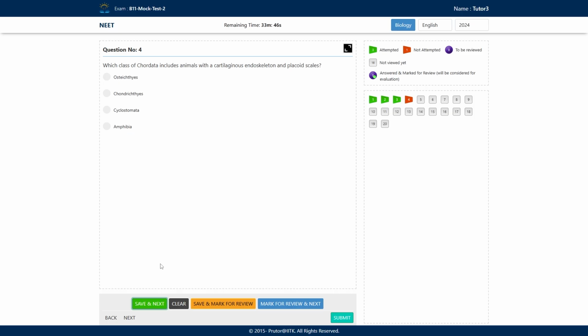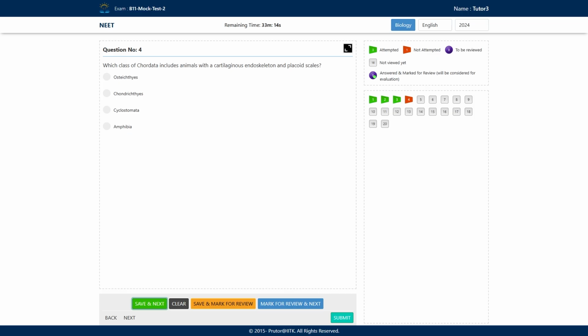A. Osteichthyes, B. Chondrichthyes, C. Cyclostomata, and D. Amphibia. Osteichthyes is a bony fish, so that could not be the correct answer because here they are talking about the cartilaginous endoskeleton. Chondrichthyes are the fishes having an endoskeleton made up of cartilage. Right? Cyclostomata.